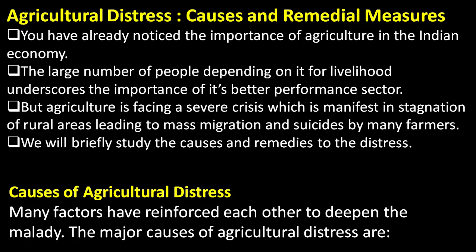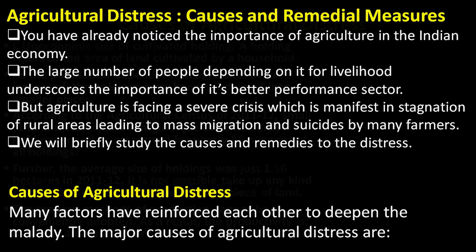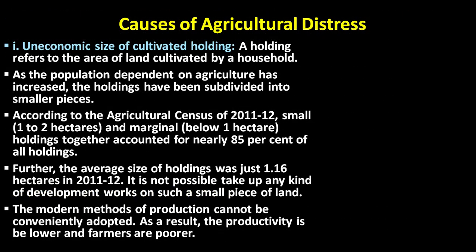So let's come to what are the causes for agricultural distress. Many factors have reinforced each other to deepen the malady.